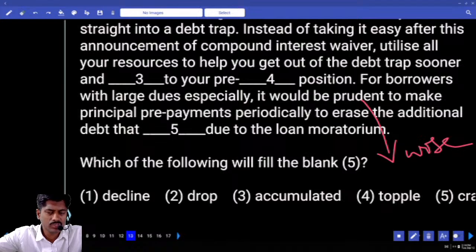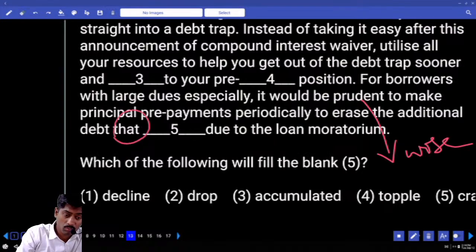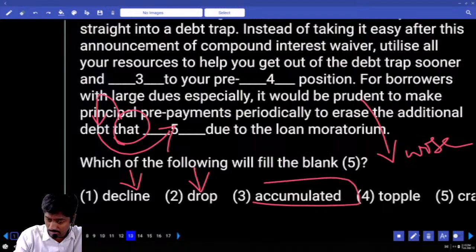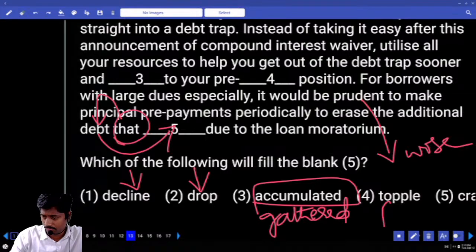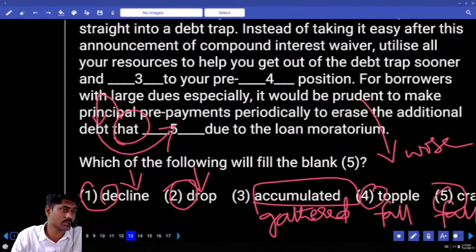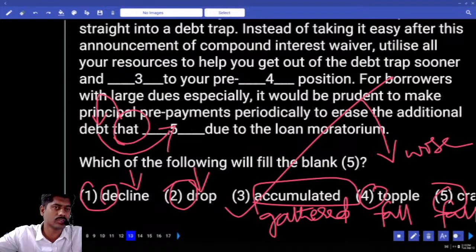Make principal prepayments periodically to erase the additional debt at that dash. Before that, what is given? Debt. So debt, we are talking about debt dash due to loan moratorium. Decline means going down, drop, going down. Accumulated means gathered. Topple, fall, crash, fall. If you observe 1, 2, 4, 5 are synonyms, odd man out, third option is the right answer. Accumulated debt, debt gathered.